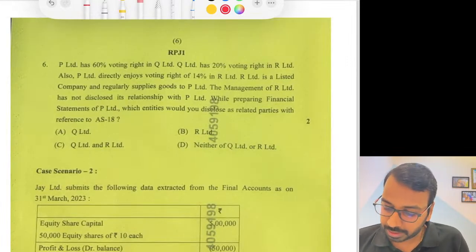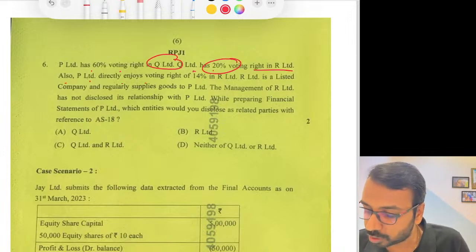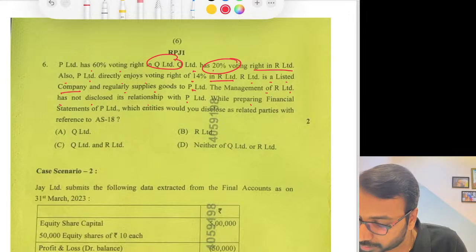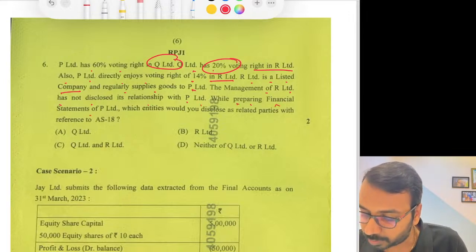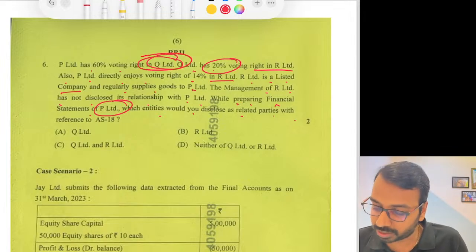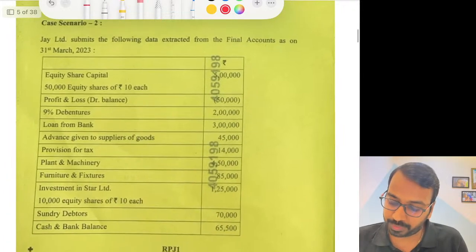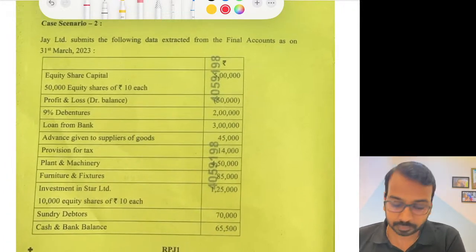P Limited has 60% voting right in Q Limited. Q Limited has 20% voting right in R Limited. Also, P directly enjoys 14% in R Limited. R Limited is a listed company and regularly supplies goods to P Limited. Management of R Limited has not disclosed the relationship with P Limited while preparing financial statements of P Limited. Which entities will be disclosed as related parties? Now, straightforward. Q Limited is a related party and R Limited is also a related party. Okay. Then moving to the next one.